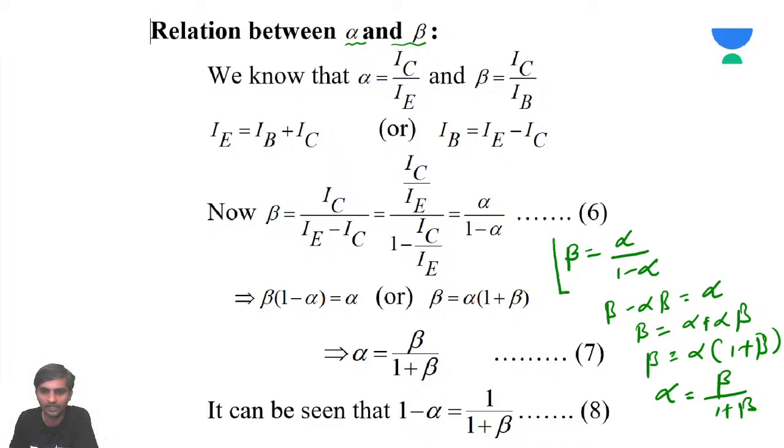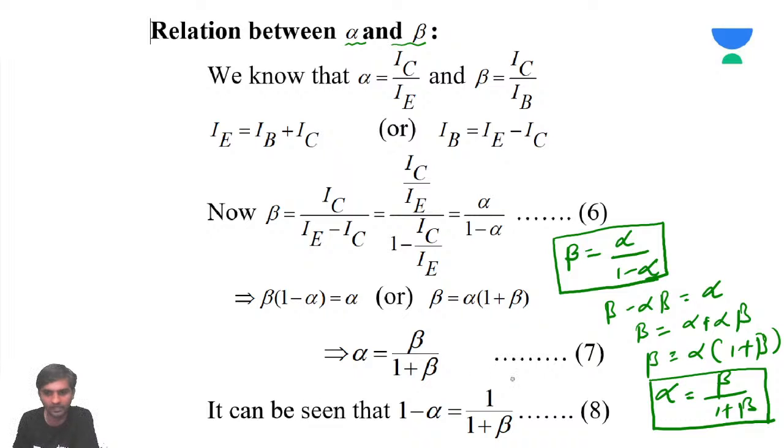If you want beta in terms of alpha, beta is going to be alpha by 1 minus alpha. If you want alpha in terms of beta, alpha is equal to beta by 1 plus beta. If you want some relationship directly, you can write 1 minus alpha is going to be 1 by 1 plus beta.